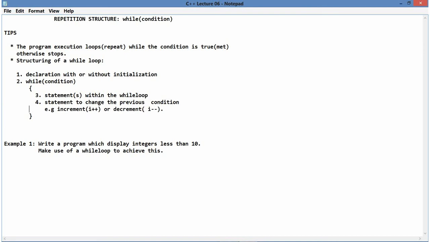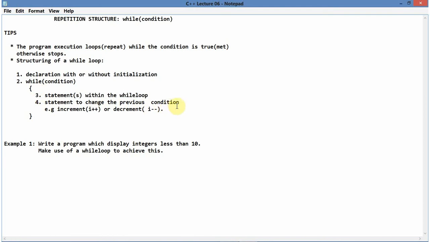All right, very good. I have a while here, and then here there are parentheses for the while loop. This parenthesis opens here and closes here, and then within I'm going to have my third part of the while loop, which says statement within the while loop. This can be a bunch of statements, meaning here is where you're going to have whatever they require you to achieve in your code. This represents whatever you need, maybe either the calculation or the display, or anything they require you to achieve, you'll achieve it on number 3.